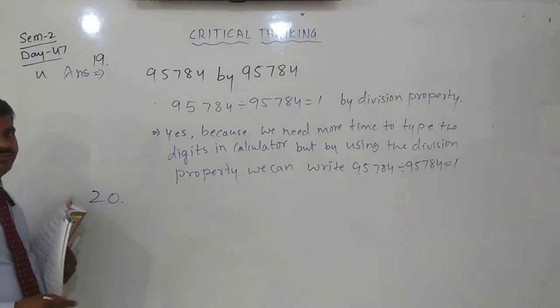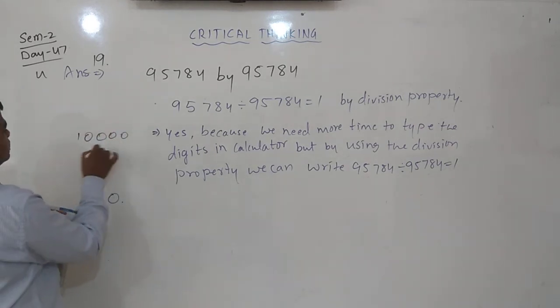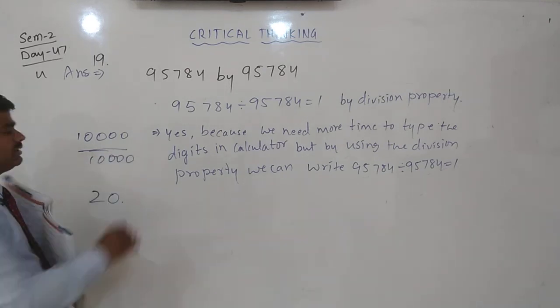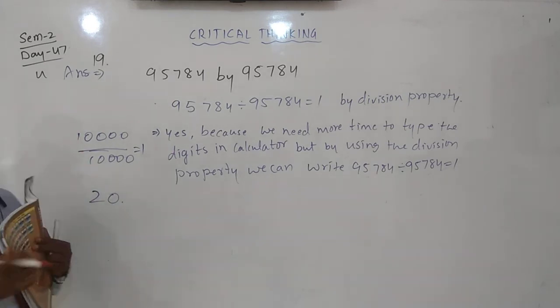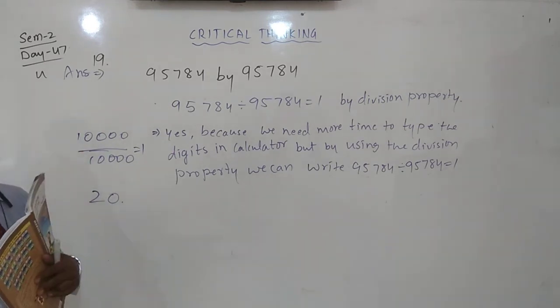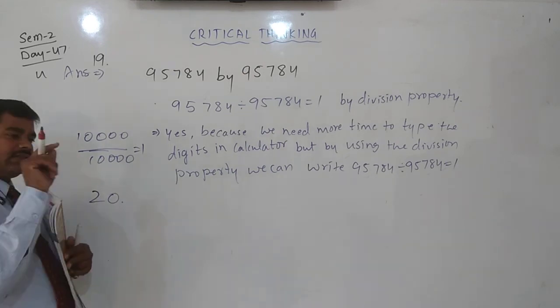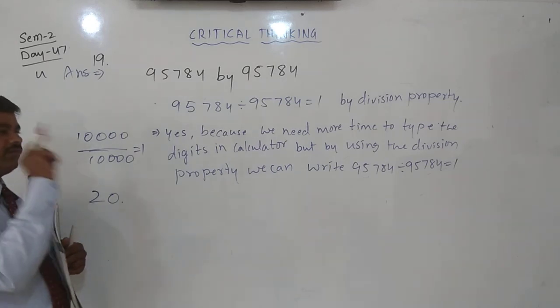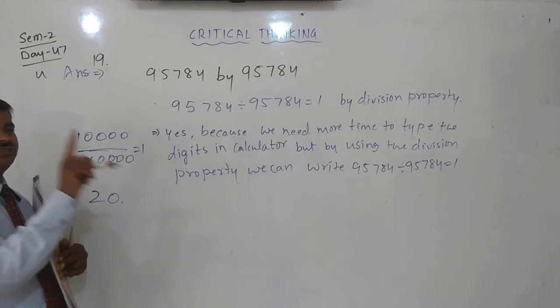Which is fast? If I give 10,000 divided by 10,000, you can say directly the answer is 1. If you type this in your calculator, it takes 1.5 to 2 minutes. You type 1 0 0 0 0, divided by 1 0 0 0 0, then equals, then it shows your answer.